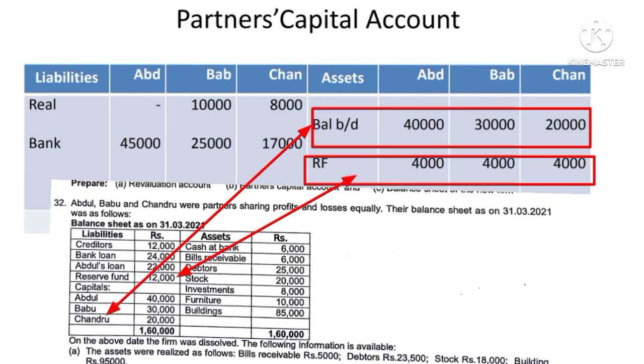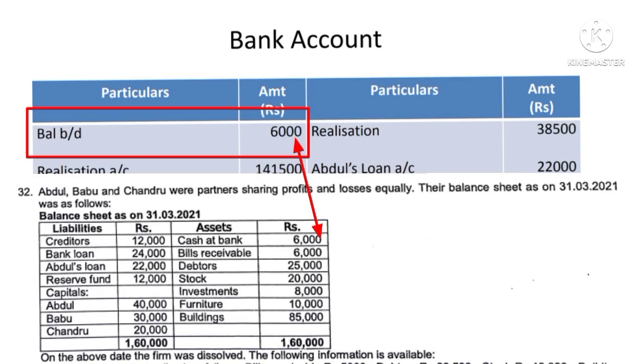So record the opening balance 40,000, 30,000, 20,000, and there is a reserve fund, distribute the reserve fund as per their old profit sharing ratio. Their profit sharing ratio is equal, so 12,000 equally distribute, 4,000, 4,000, 4,000. And thereafter there is cash at bank 6,000, record in the bank account on the debit side, to balance brought down 6,000.